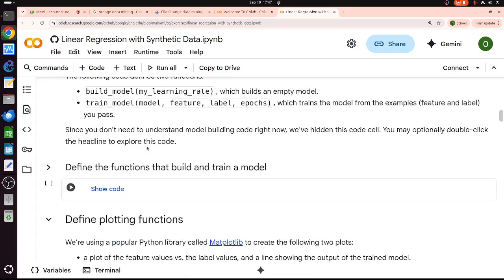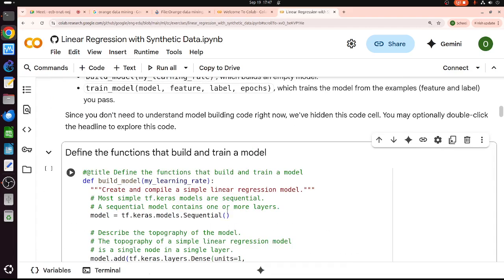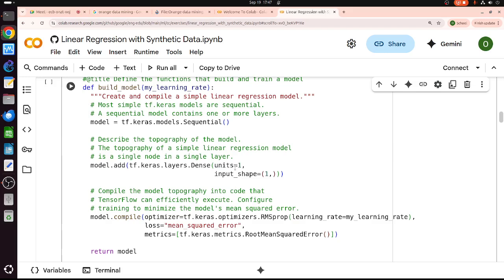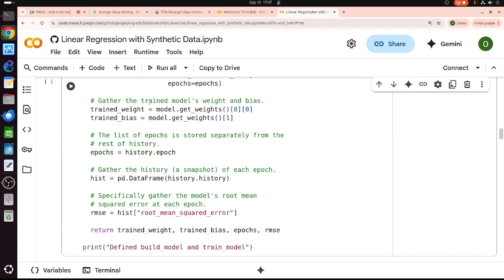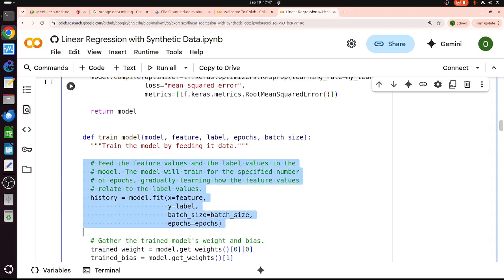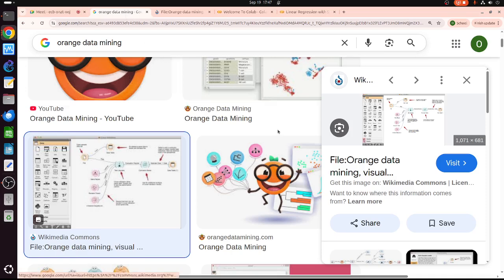It imports something, and then we can show the code. This is the code for creating the model and so on. So basically, this is Python. But don't worry about this. This looks very complicated, but to make it simple, I recommend using Orange. The actual code is similar. On the back end, Orange is Python, so it's basically similar to Python. And this one is much easier to play with.